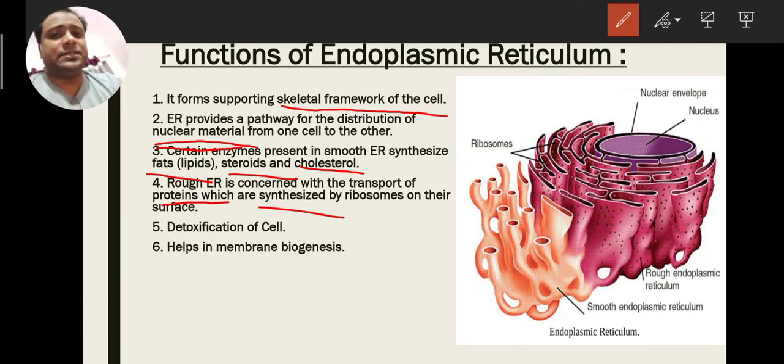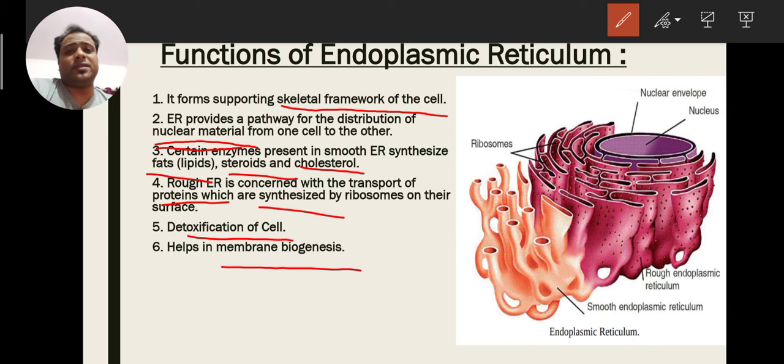Apart from these four main functions, they help in detoxification of the cell. Detoxification of the cell means if any poison or toxic substance is present inside the cell, they help to neutralize that substance. So it's very important for the cell. And the last one is that they help in membrane biogenesis. Membrane biogenesis means they help in the formation of the plasma membrane. That is why it is called membrane biogenesis. Their enzymes are needed for the formation of membranes.